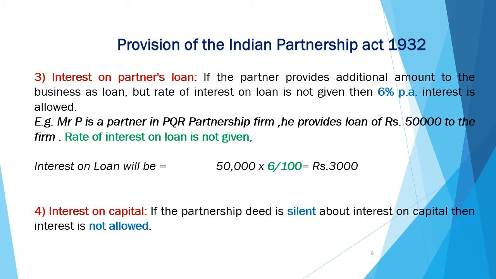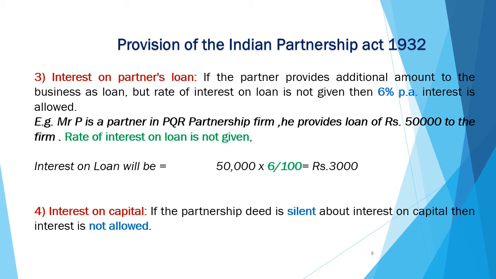Next is interest on capital. If the partnership deed is silent about interest on capital, then interest is not allowed. Don't confuse interest on partner's loan with interest on capital. Interest on partner's loan is when partners provide some additional amount to the business as a loan, then it will be treated as partner's loan.